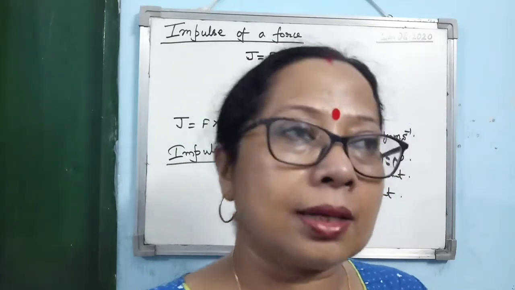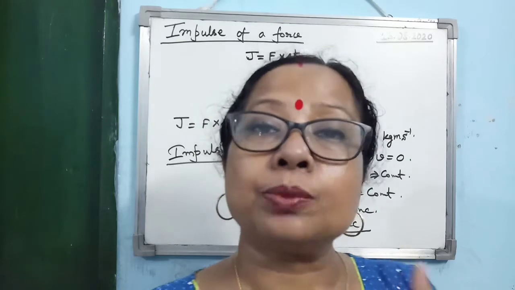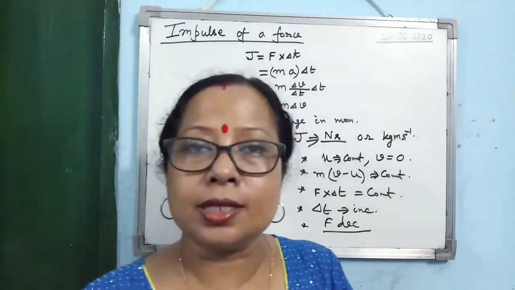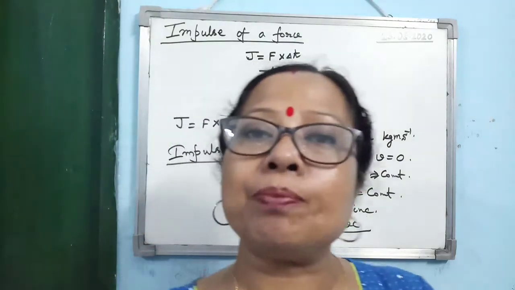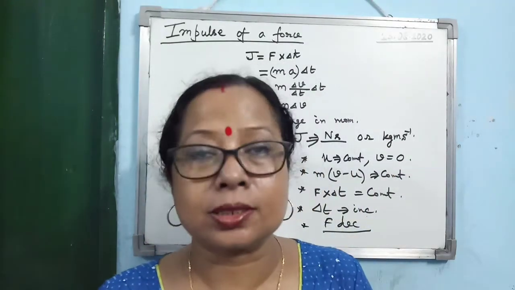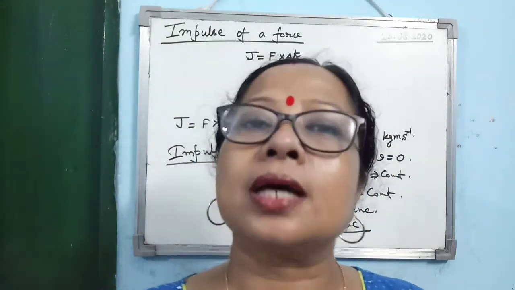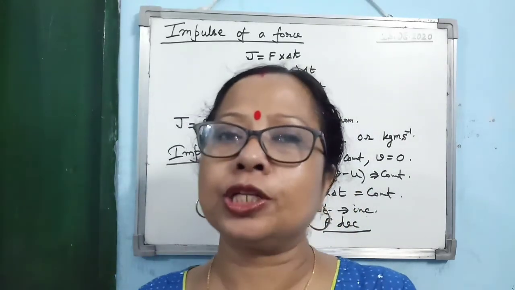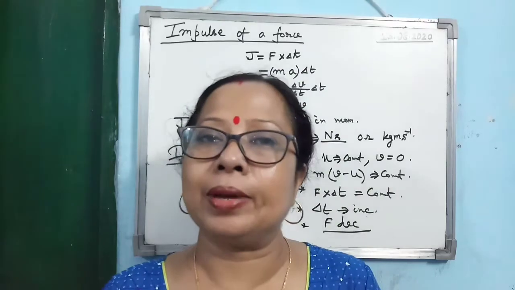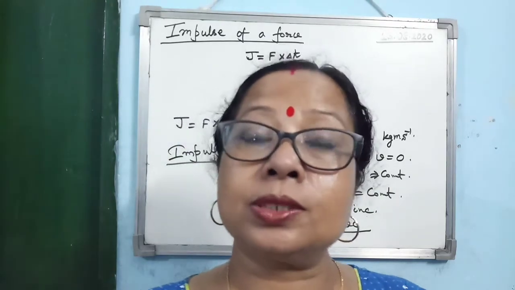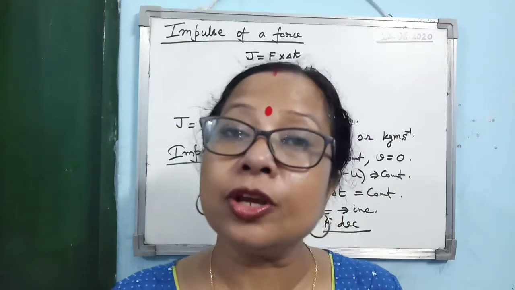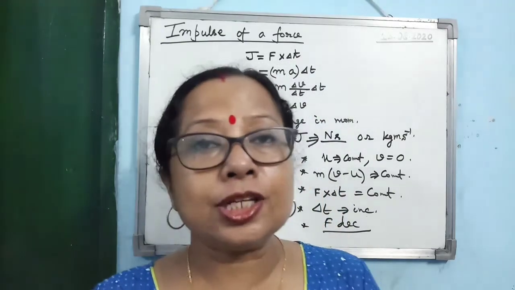Now in the same way, in case of trains, buffers are provided. I hope you have seen them in between two bogies. So why are buffers provided in trains? Because when the trains are pushed or pulled, one compartment pushing or pulling the other compartment, jerks are produced. In that case, the buffer increases the duration of time.